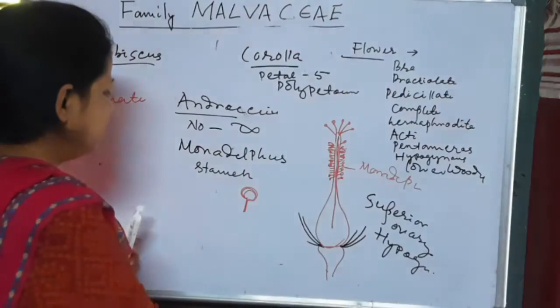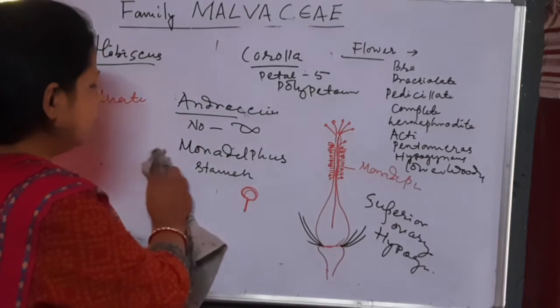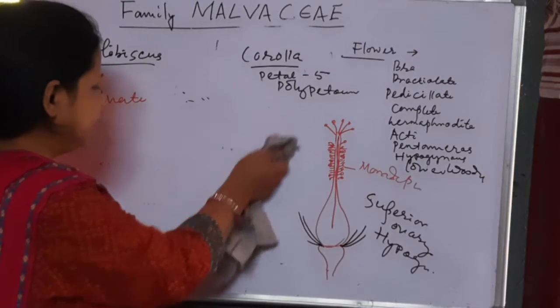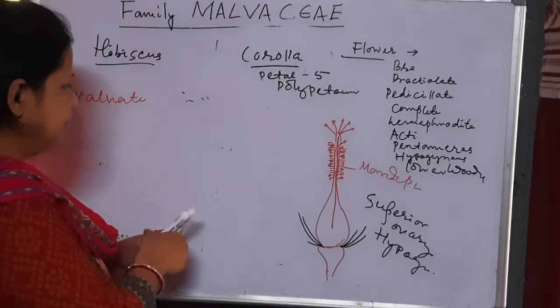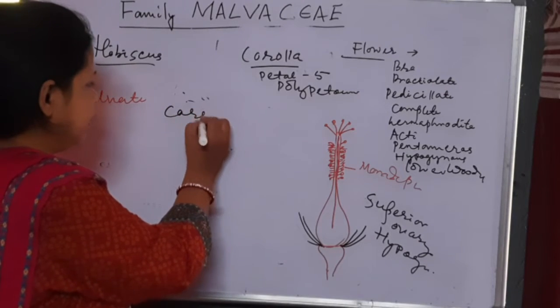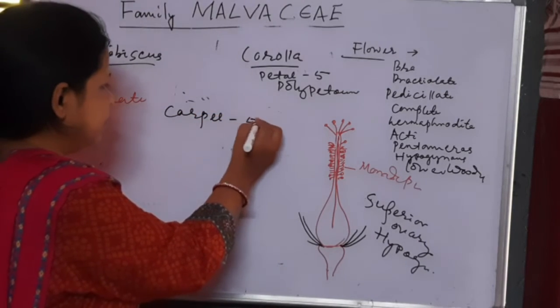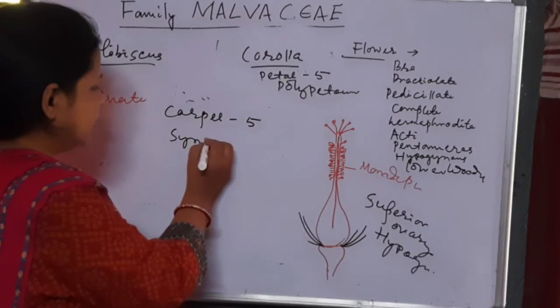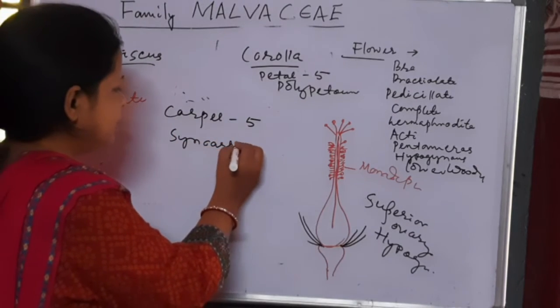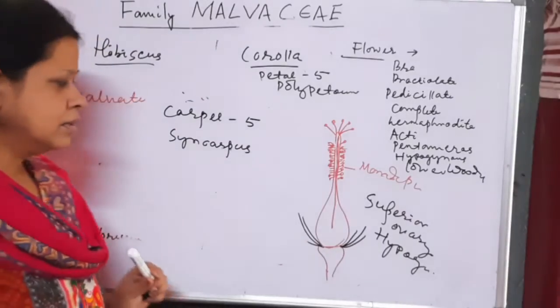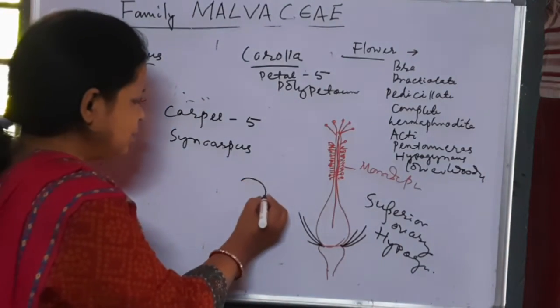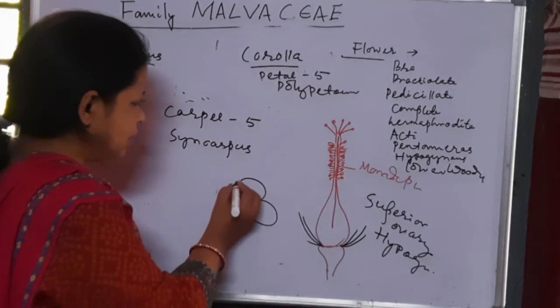Next is gynoecium. This is pentacarpellary, number of carpels 5, syncarpous. Syncarpous means fused carpels. The carpels are fused. It's the TS of the ovary.